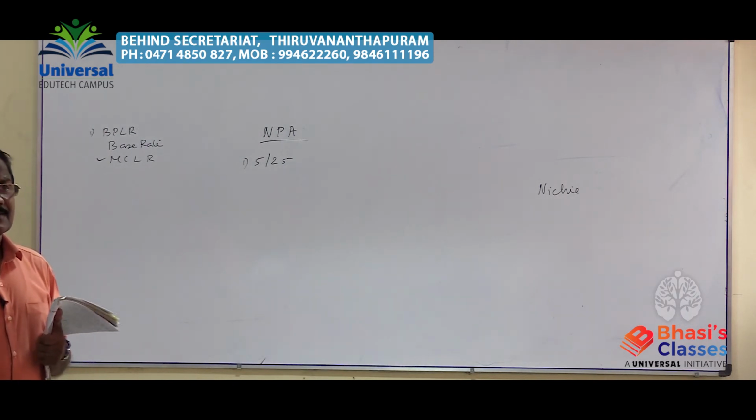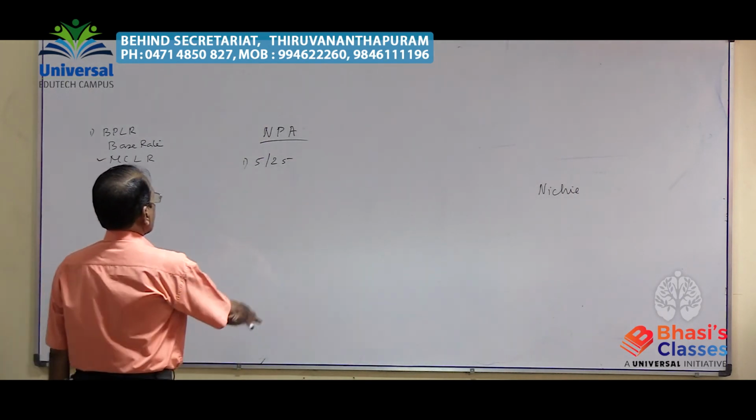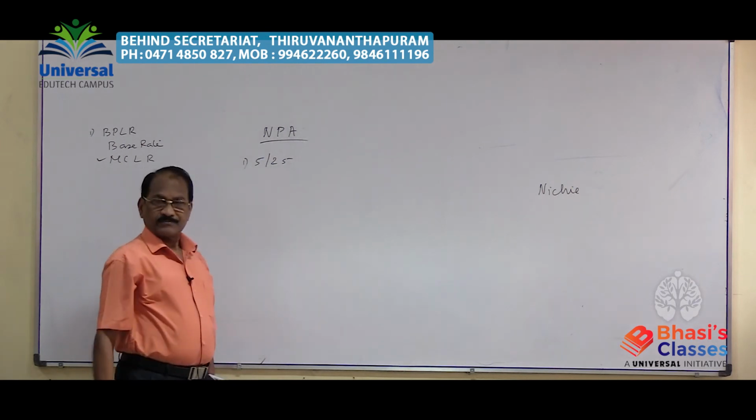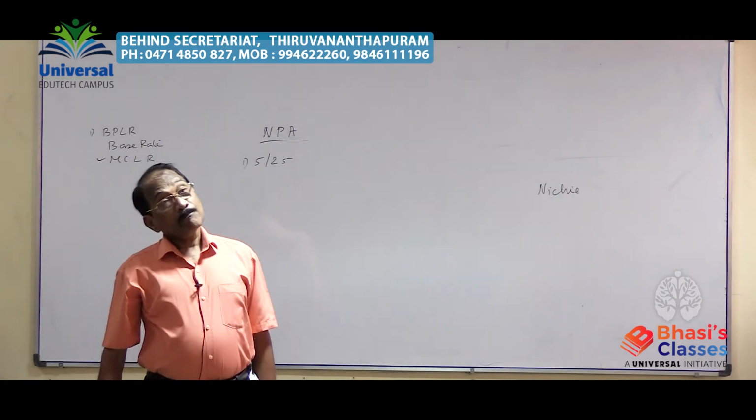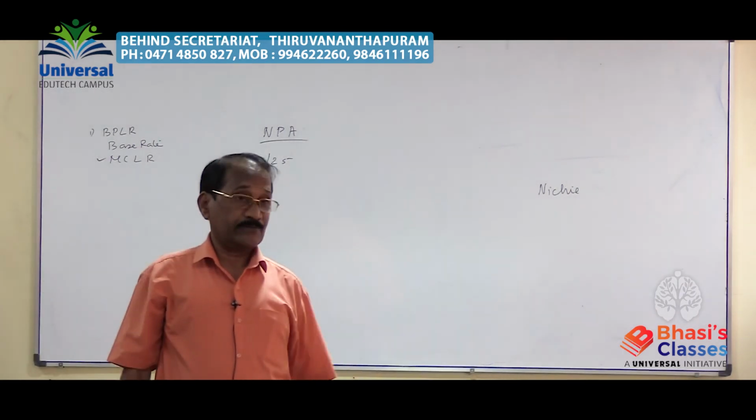A higher rate of interest can be fixed every 5 years. Every 5 years there shall be a revision of the rate of interest, and up to a maximum of 25 years extension can be given in big loan amounts.